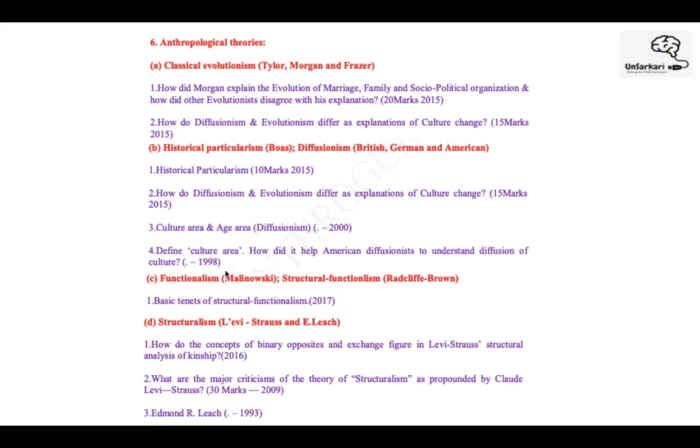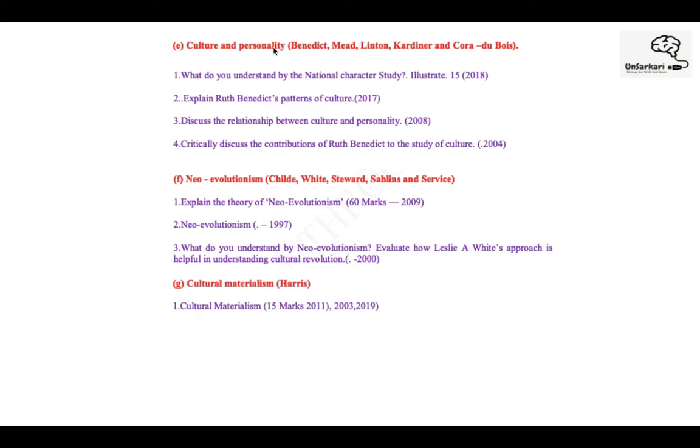Cultural area is a key term. Then the functional theory, functionalism given by Malinowski. The basic tenets of structural functionalism, they've directly asked about this. Structuralism by Levi-Strauss: how do the concepts of binary opposites and exchange figure in Levi-Strauss's structural analysis of kinship? Culture and personality, the school by Margaret Mead and Ruth Benedict. They have directly asked to explain Ruth Benedict's pattern of culture in 2017, or discuss the relationship of culture and personality. The whole chapter is on culture and personality, and they directly ask the question.